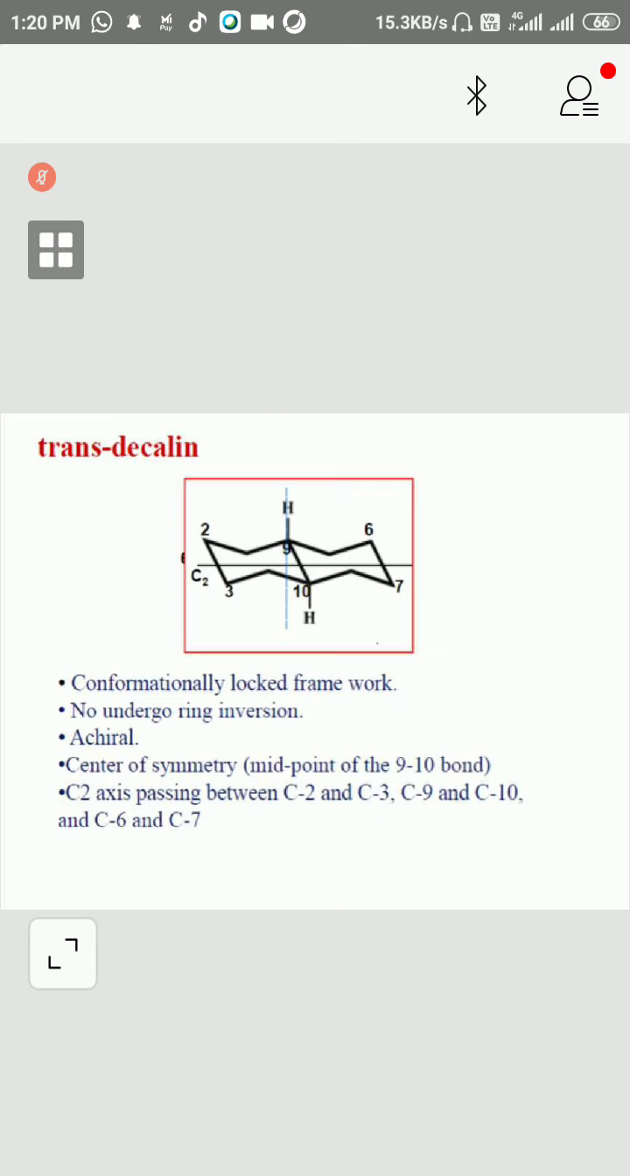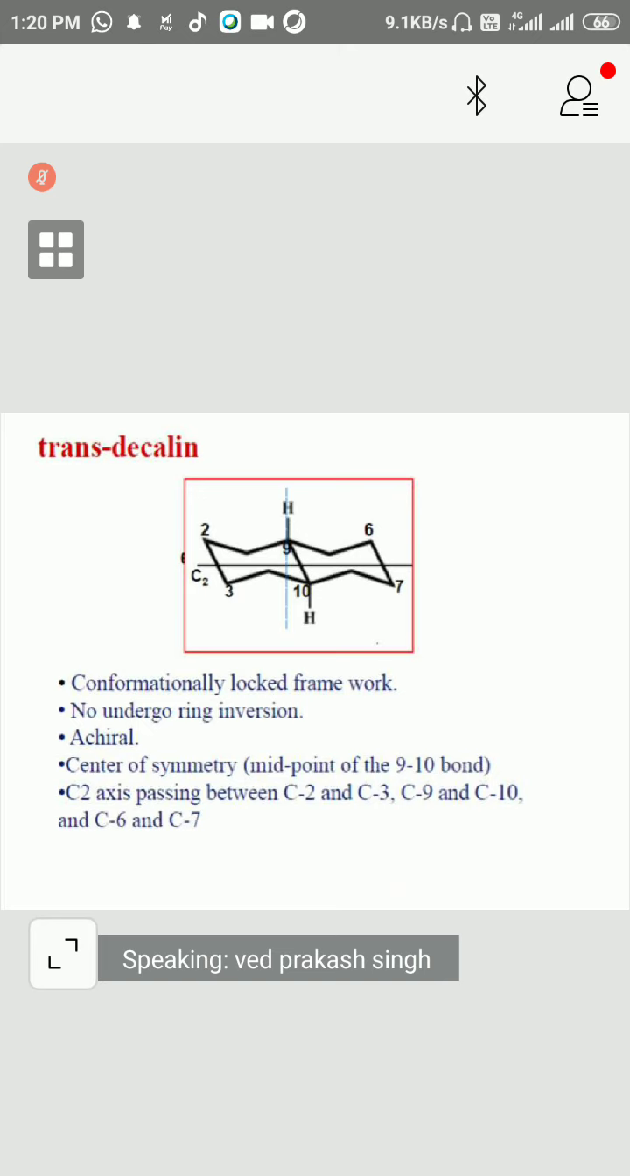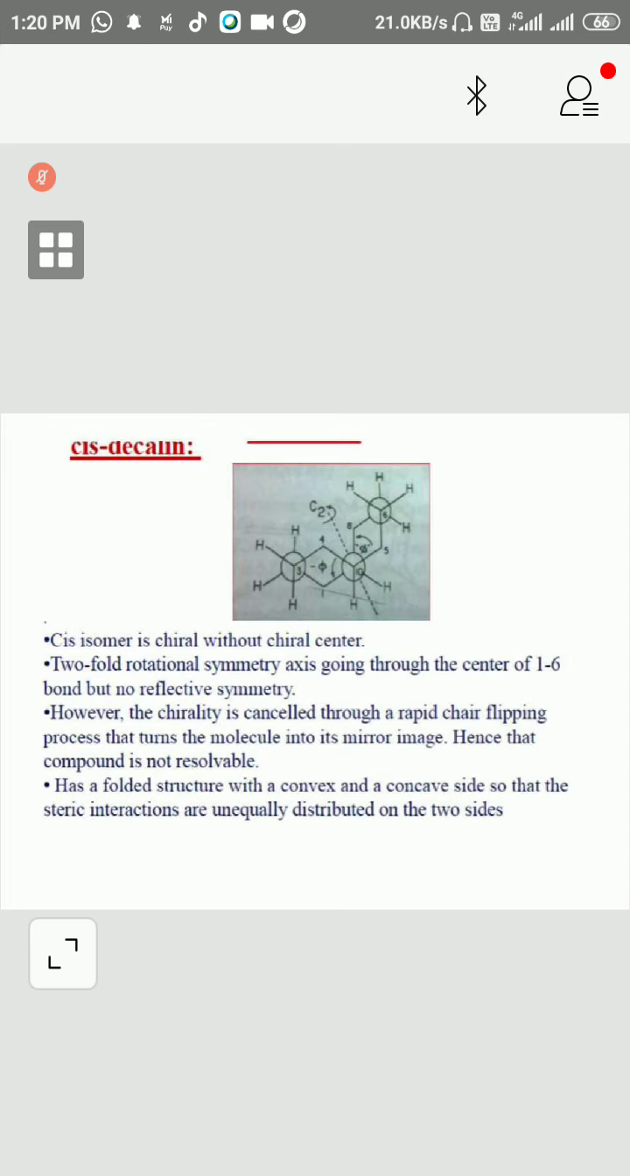Now trans-decalin, you can see conformationally this is a locked frame system. Locked means it is difficult to rotate, so it will not undergo ring inversion. And this is an achiral system. Center of symmetry, the midpoint of the 9-10 bond. C2 axis passing through C2 and C3, C9 and C10, C6 and C1, C7.